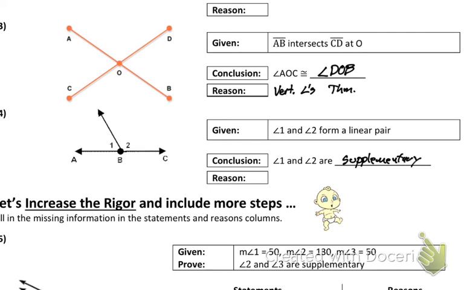We should be at the point that we know linear pair shows up 3 times. There's a definition, there's a postulate, there's a theorem. Which one of those says that they are supplementary? Hang on. Joseph, stand. It's going to be the theorem. The definition says they basically exist. The postulate says they equal 180. This one says they're supplementary, so there's going to be the theorem. Linear pair theorem.